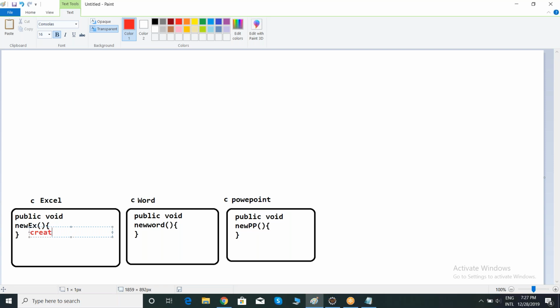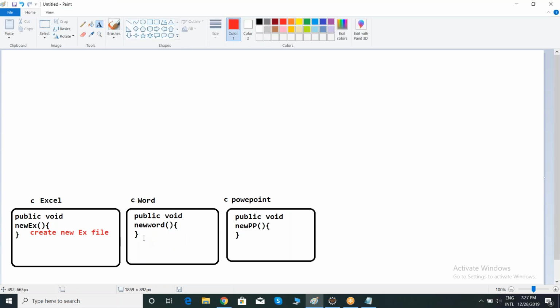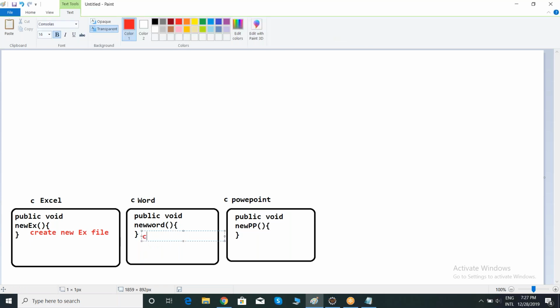It will create a new file. Yes or no? New which file? Excel file. Here it will create which file? It will create a new Word file.